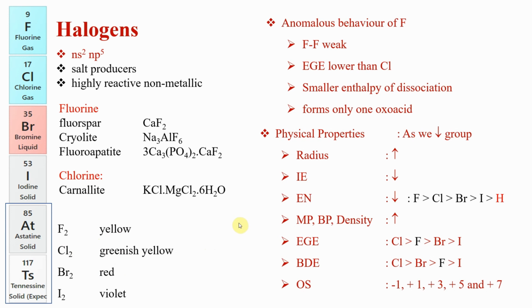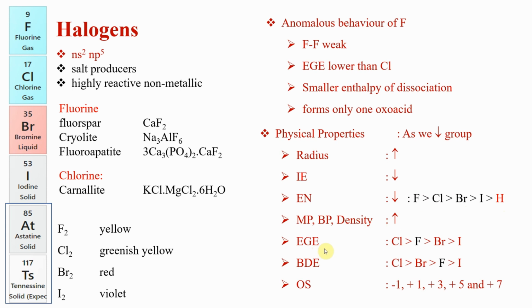Now as always, we look into physical properties. As we move down the group, shells are being added, so radius increases. Not a big deal, easy to remember. As radius increases, ionization energy decreases. So this is simple. Electronegativity always decreases down the group. Here I was specific to put that all of them until iodine are greater in electronegativity compared to hydrogen. So it is going to be X minus and H plus acids. Melting point, boiling point and density increase as you go down, as expected.